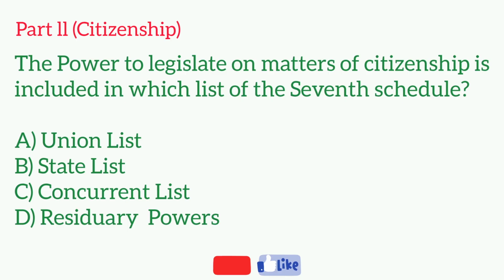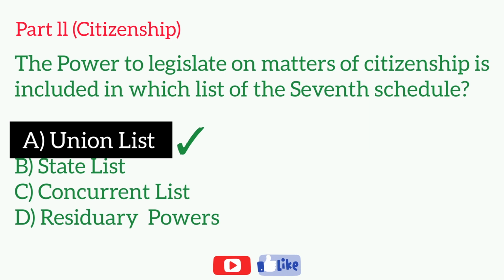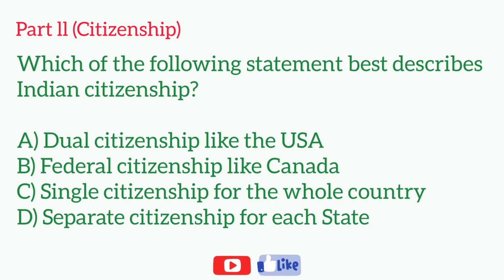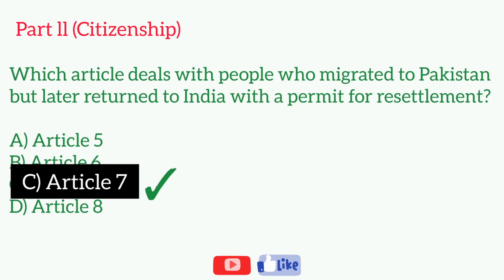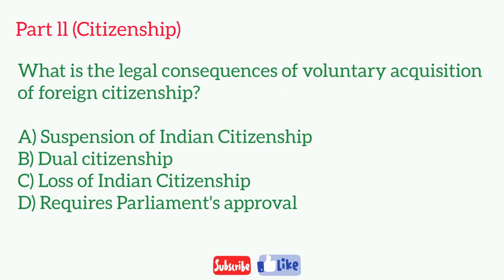The power to legislate on matters of citizenship is included in which list of the 7th schedule? Which of the following statement best describes Indian citizenship? Which article deals with people who migrated to Pakistan but later returned to India with a permit for resettlement? What is the legal consequence of voluntary acquisition of foreign citizenship?